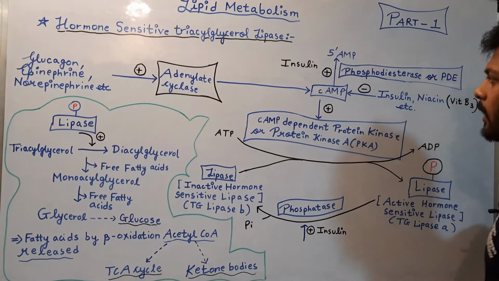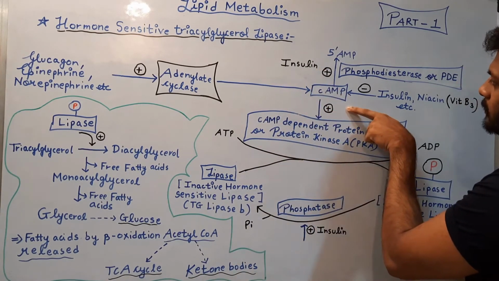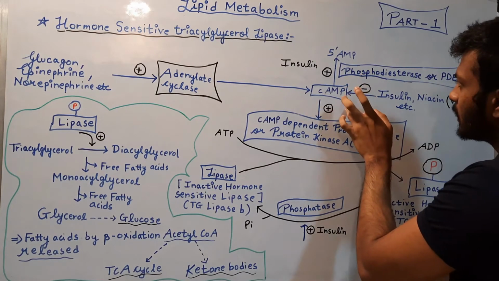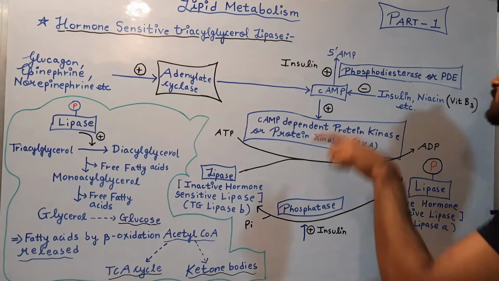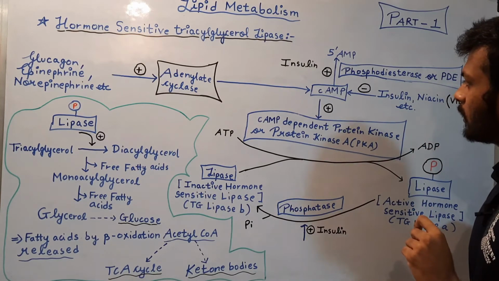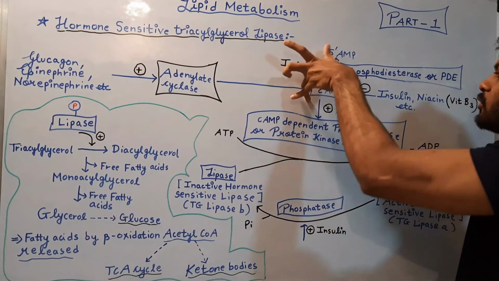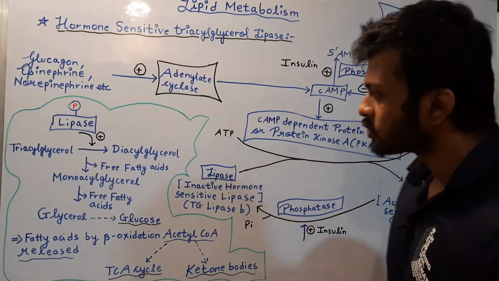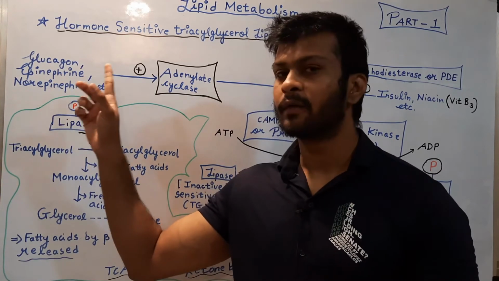Okay, and moreover, insulin can also promote the breakdown of cyclic AMP into 5' adenosine monophosphate. The enzyme catalyzing this reaction is phosphodiesterase or PDE. What it will do is break the phosphodiester bond and convert the cyclic AMP into 5' adenosine monophosphate.